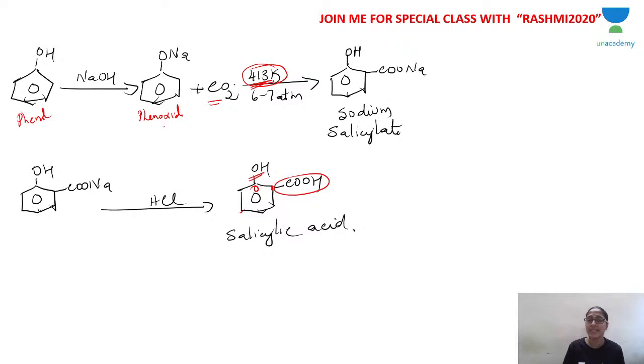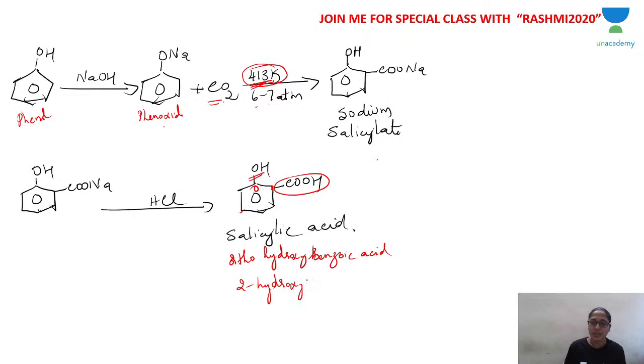So phenoxide ion is heated with carbon dioxide at 6 to 7 atmosphere. You get sodium salicylate. Sodium salicylate on acidification with concentrated hydrochloric acid will give you salicylic acid, also called ortho-hydroxybenzoic acid, or 2-hydroxybenzoic acid.